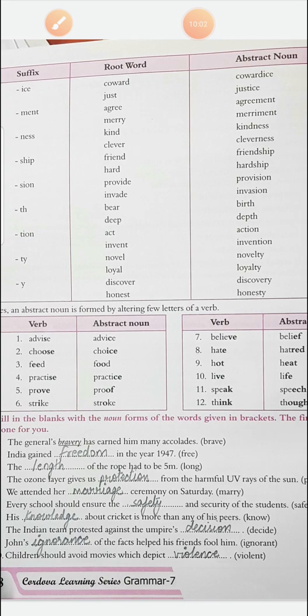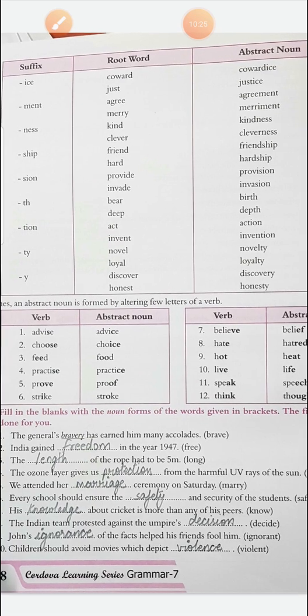Th to bear, deep: birth. Can you see? Bear becomes birth. Deep becomes depth. Tion to act, invent: action, invention. Ty to novel, loyal: novelty, loyalty. Y to discover and honest: discovery and honesty. In this way you can form abstract nouns using suffixes.